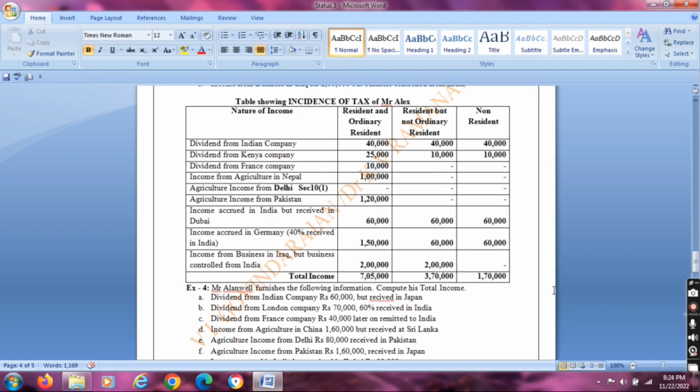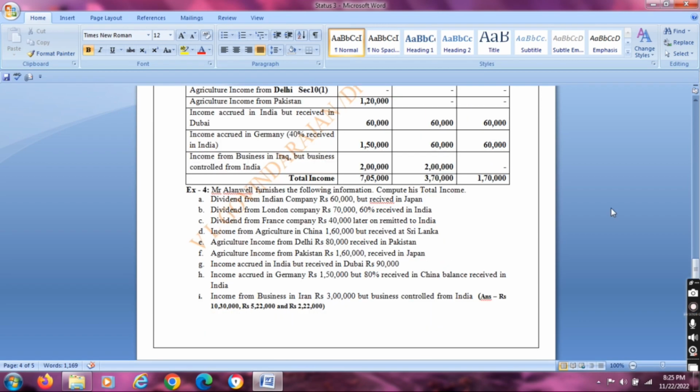And for the resident but not ordinary resident, his income will be 3,70,000. You have to pay the tax in India accordingly. And for the non-resident, you have to pay tax for his income of rupees 1,70,000. So the incidence depends upon the status of an individual. In the same pattern, the listeners can practice exercise 4.